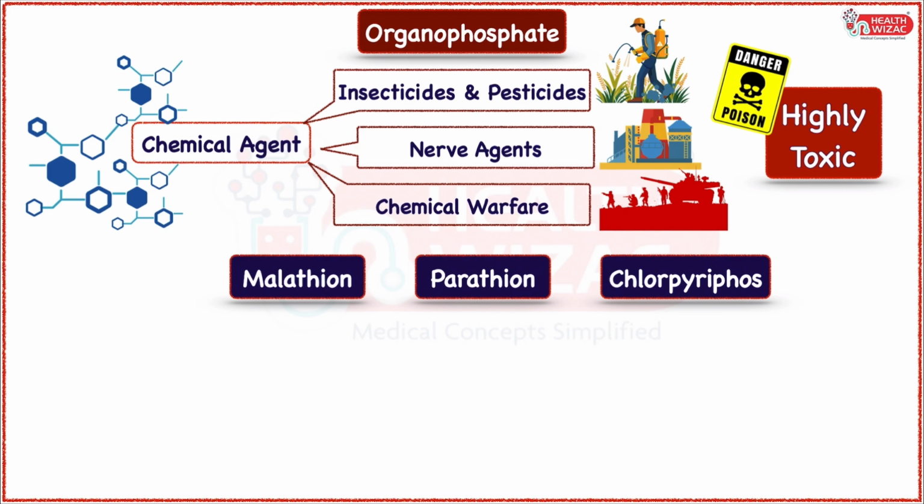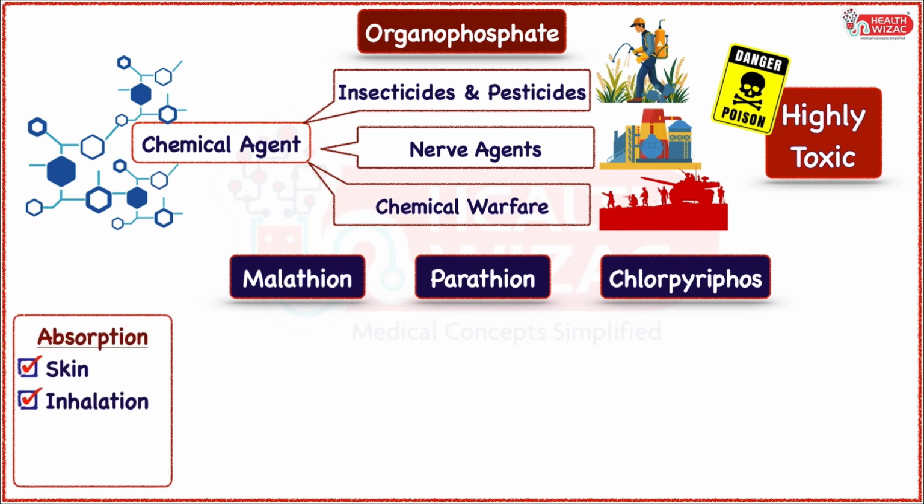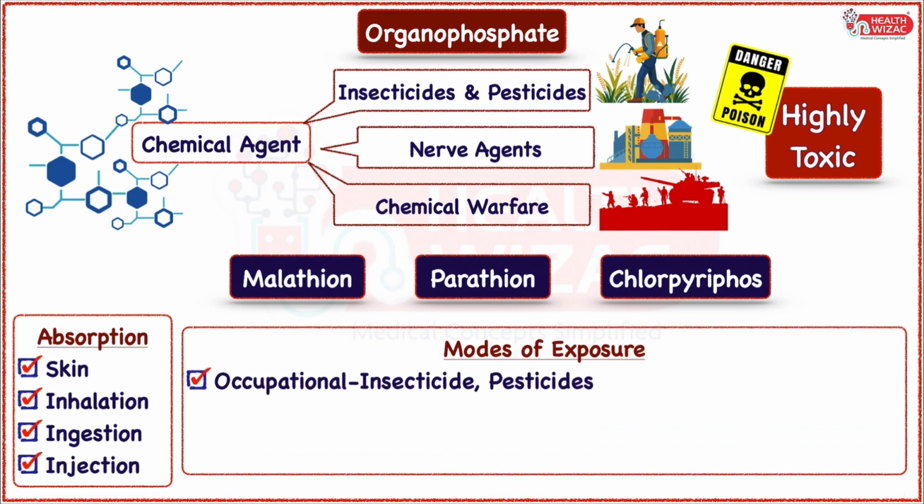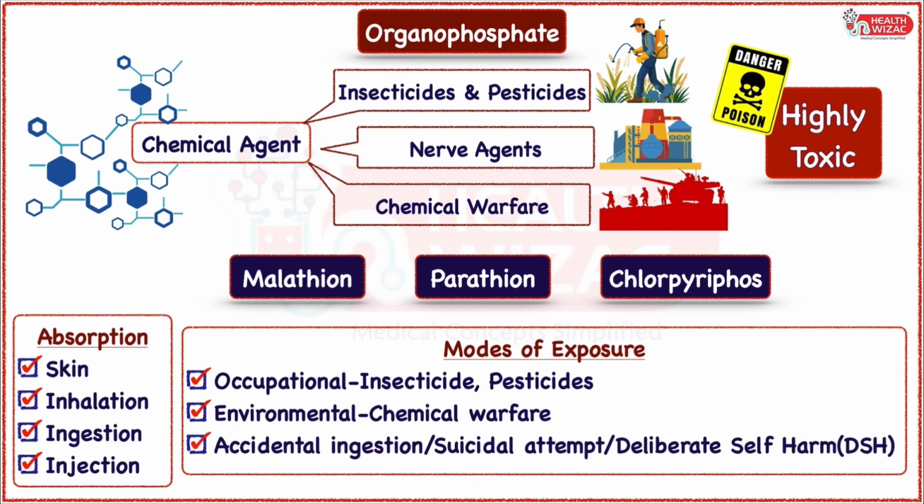Organophosphate compounds can be absorbed in the body through various routes including skin, inhalation, ingestion, or injection, due to various modes of exposure like occupational exposure through pesticides, insecticides, and herbicides, environmental exposure through chemical warfare, accidental ingestion, or attempt of